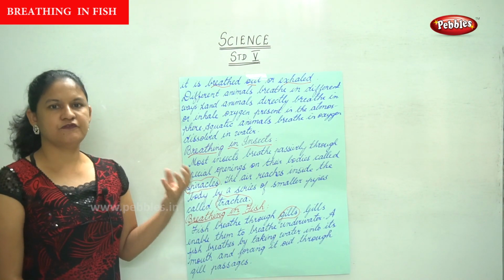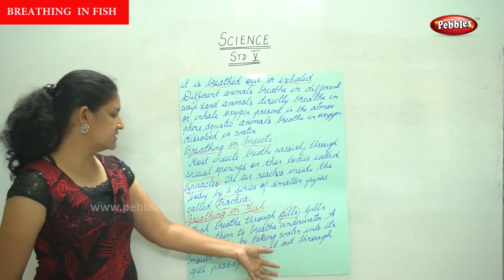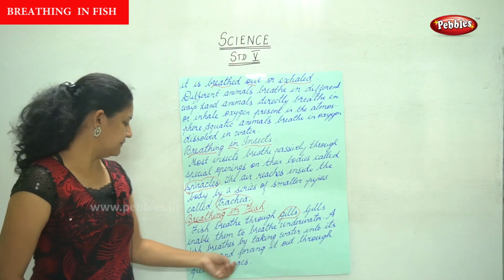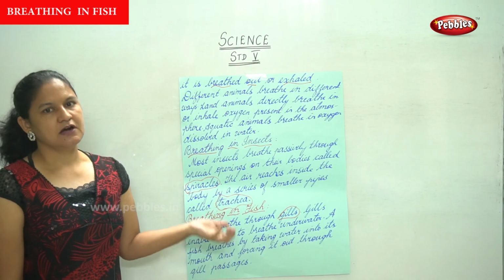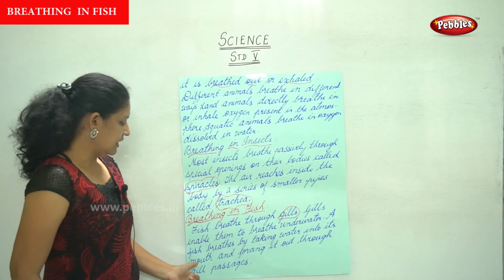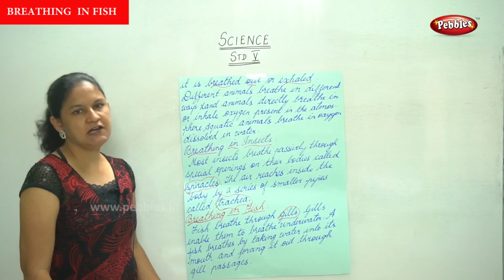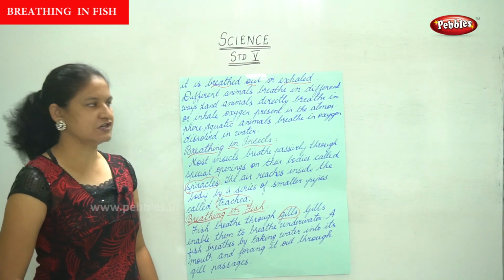So the fish has gills that help it to breathe, and the gills enable them to breathe underwater. So how does a fish breathe? A fish breathes by taking in water and then forcing it out through the gill passages. So this is the breathing process in a fish.